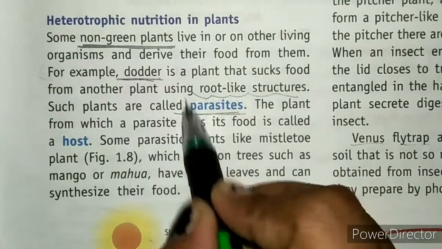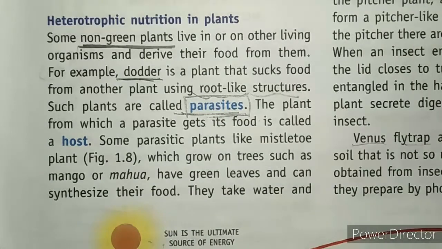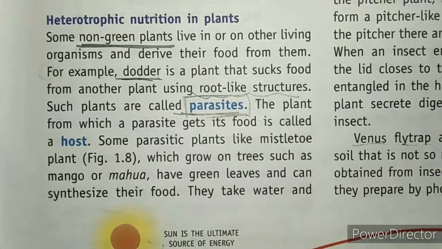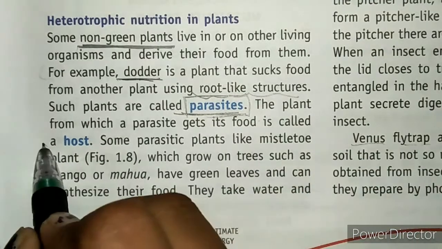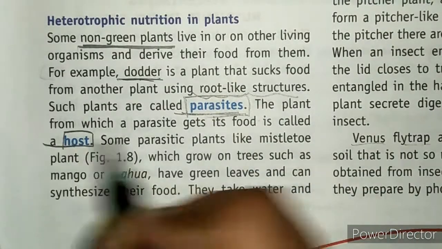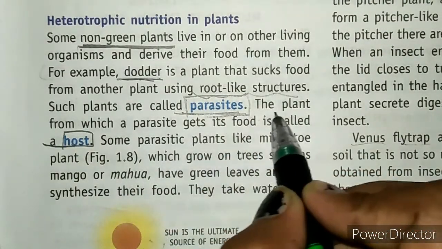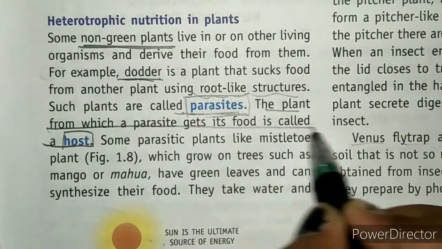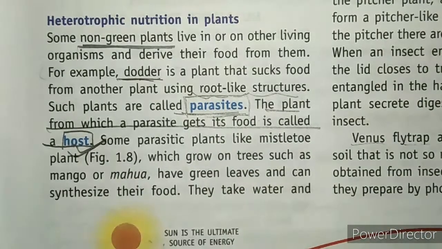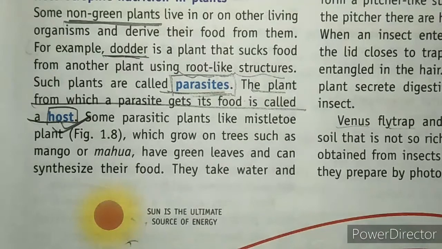These are known as parasites. The other plant on which the parasite feeds is known as the host for that particular parasite. So the plant from which a parasite gets its food is called the host. And some plants are partial parasites.